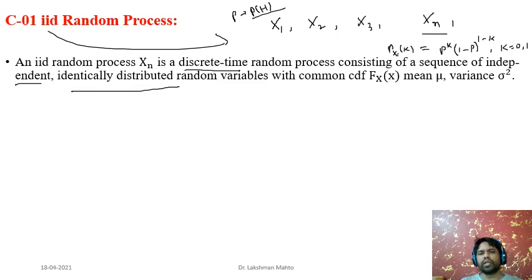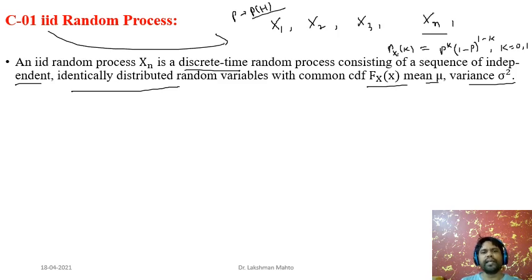What is the meaning of same distribution? Each xi will have the common CDF, capital F of x. Each xi will have the same CDF, same PDF, or if it is discrete, the same PMF. And the same mean, same variance, everything would be the same. That is the meaning of identically distributed.